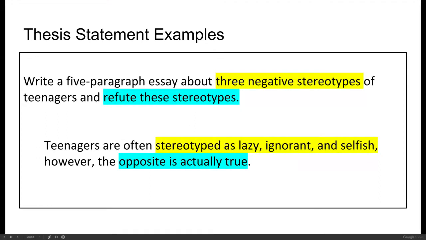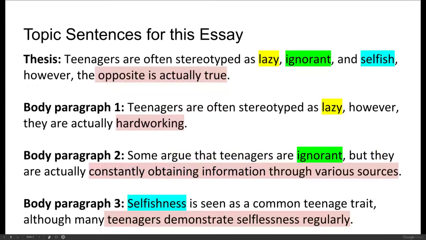Let's see how these match up. So here's the prompt. 3 negative stereotypes. These are the 3 negative stereotypes. Refute those stereotypes. The opposite is actually true. So we take the prompt and we flip it into a statement. Now I know that when I read this essay, I'm going to have 3 body paragraphs. One about lazy, one about ignorant, one about selfish, and the refutation of all 3 of those.